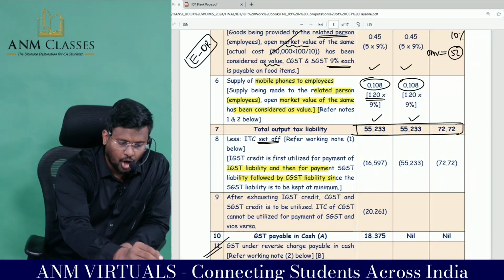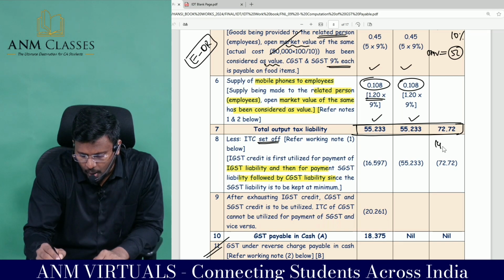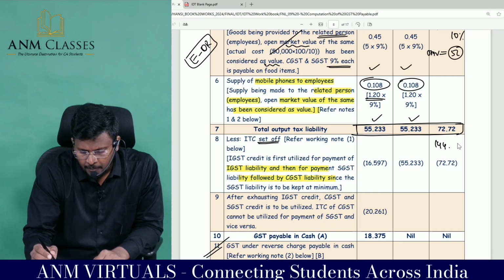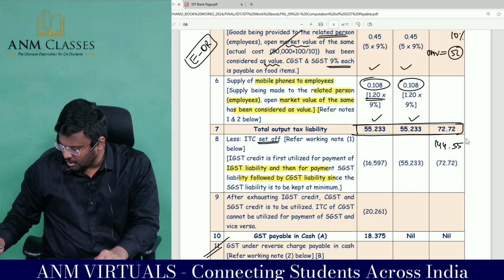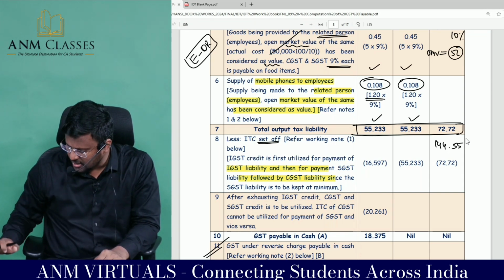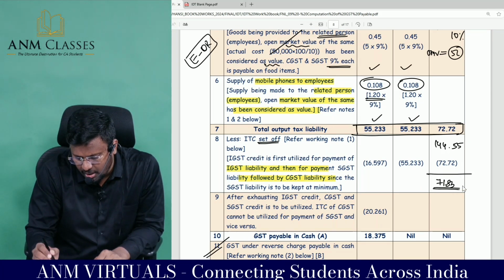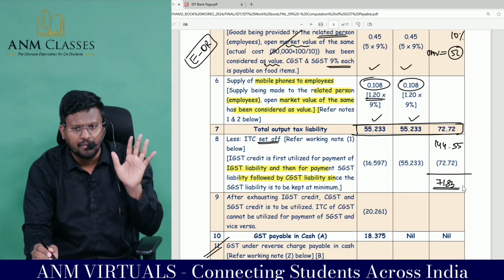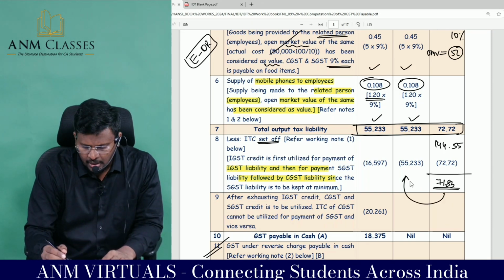So what is the IGST credit available? 144.55 lakhs. Oh my God! But I am having IGST liability of only 72. From 144.55, if I remove 72, so 144.55 minus 72.72 comes to 71.83 lakhs. Still we are having IGST credit. Try to knock it off against the SGST.